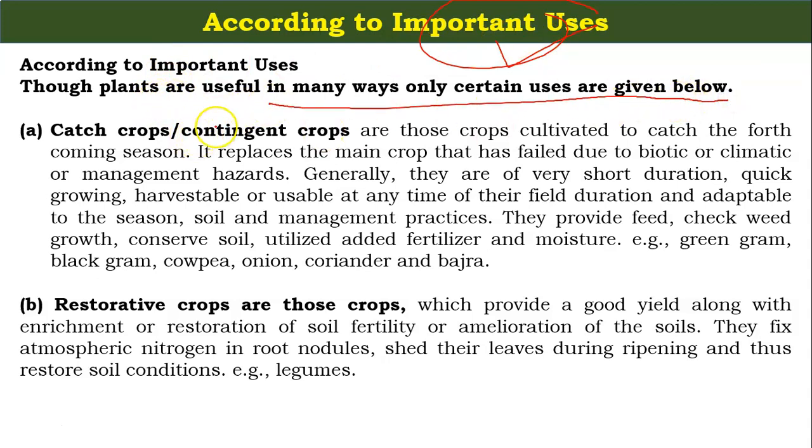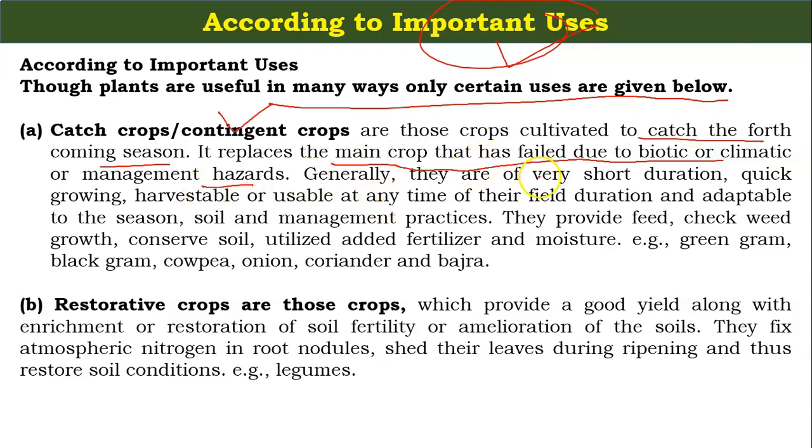Like catch crops, contingent crops are those crops cultivated to catch the forthcoming seasons. Very important, try to understand these concepts. Actually, it replaces the main crop that has failed due to biotic or climatic or management hazards.